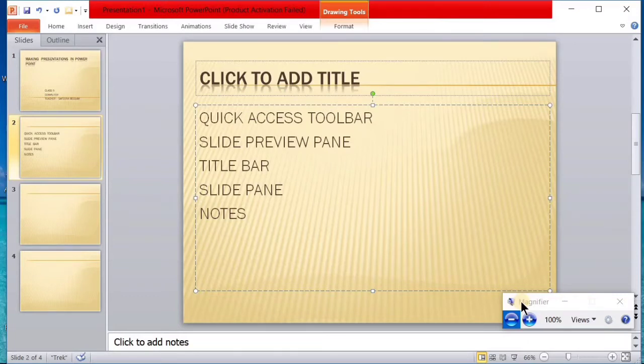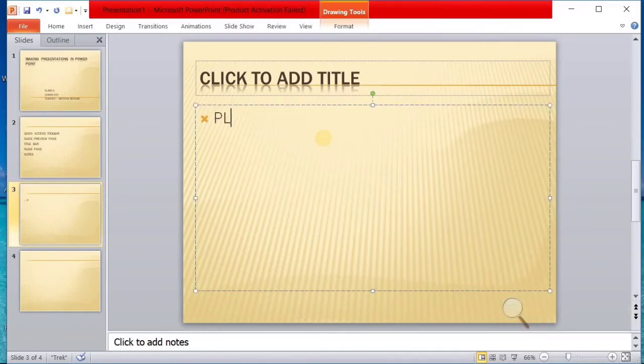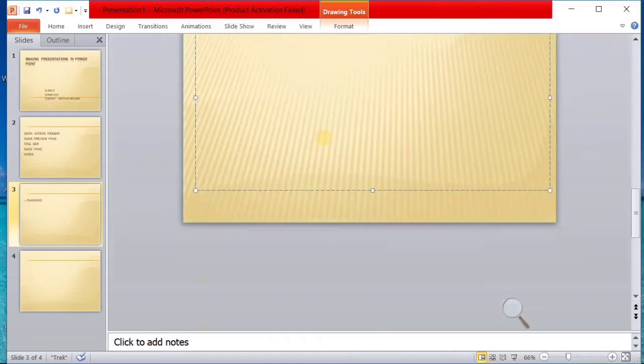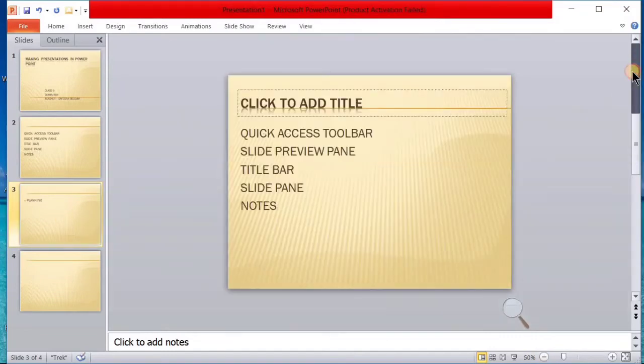Firstly, we have 4 steps for creating the presentation. The first step is to plan what you have to say. About a topic you have to plan, right? So first is planning. We identify the topic, the agenda, and the target audience of the presentation. My planning is to be done.